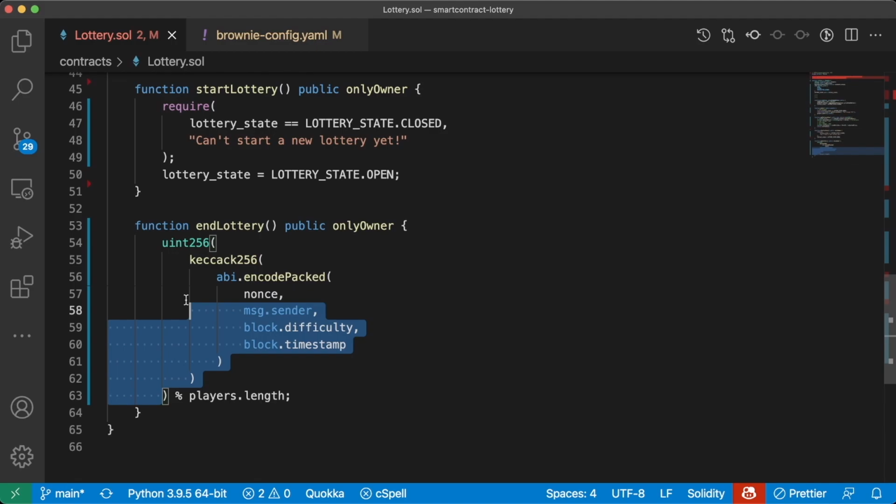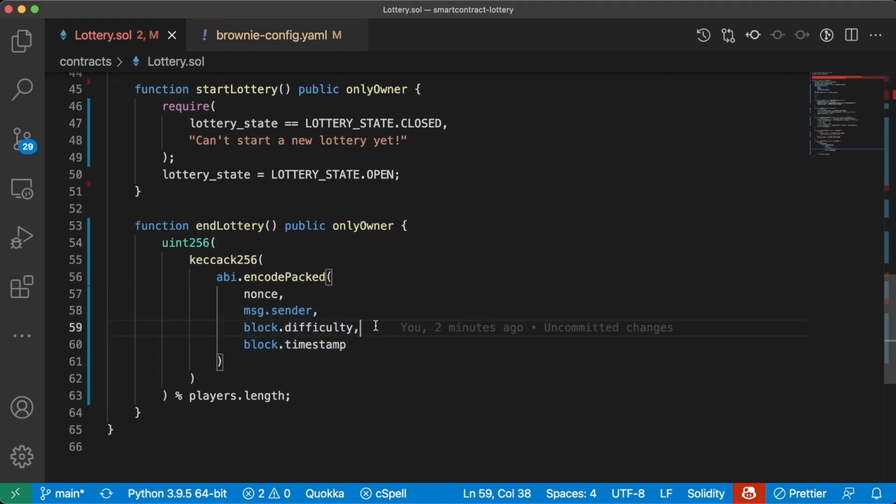But the issue here is that the hashing function itself isn't random. The hashing function is always going to be exactly the same. Keccak256 is always going to hash everything exactly the same way. So we're not actually making it more random by hashing it. All these numbers inside are the pieces that actually determine how random it is. So if the block.difficulty is random, then this will be a random method. If the block.difficulty isn't random, then this won't be a random method. And the block.difficulty is not random. Difficulty can actually be manipulated by the miners.